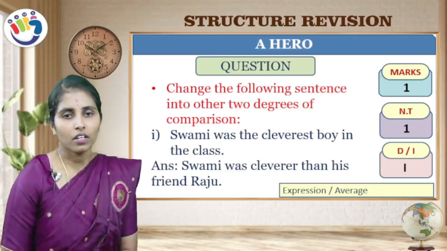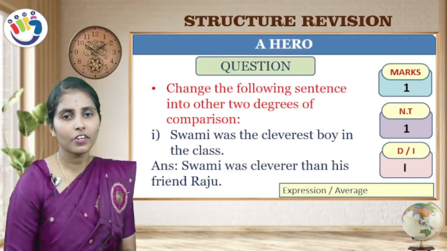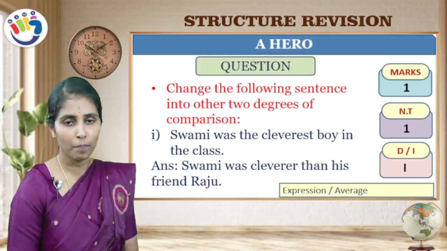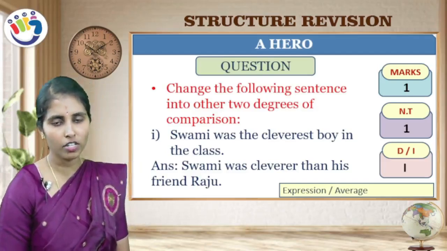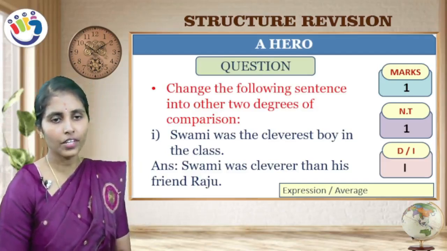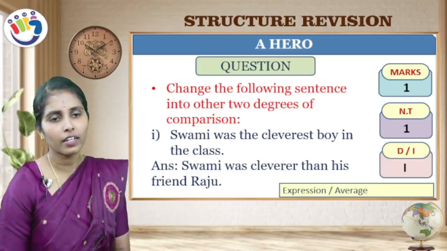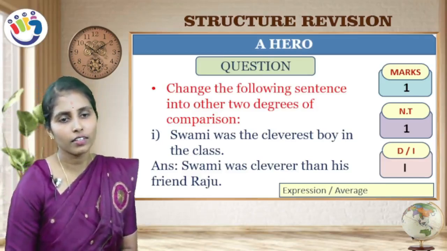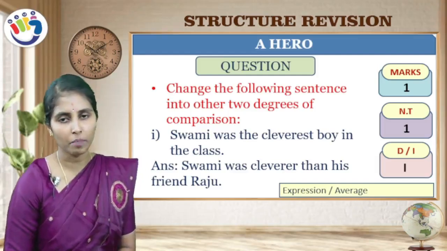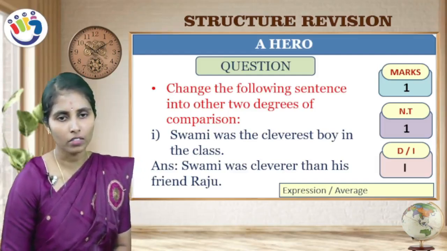Next, change the following sentences into the other two degrees of comparison. So this question is based on degrees of comparison. They will give you the statement in one degree. Other than that, you should construct two more degrees of the same statement. You will get this question for 1 mark.